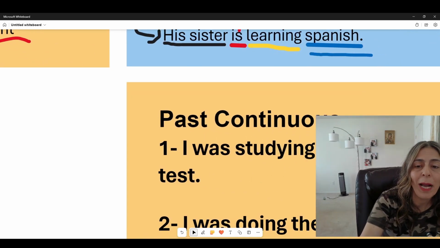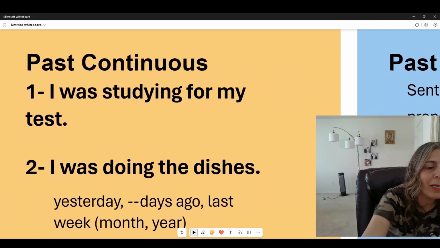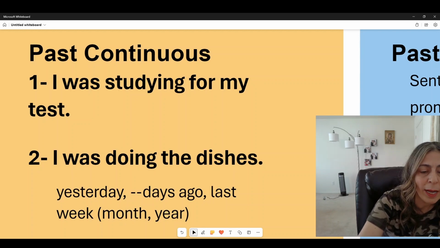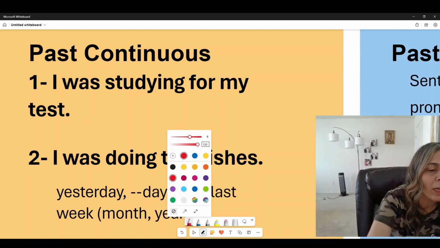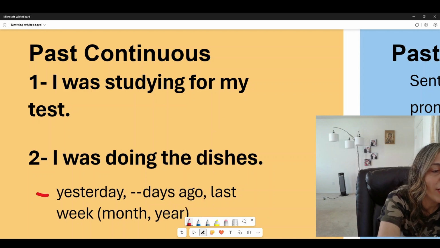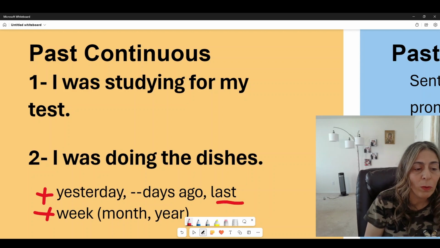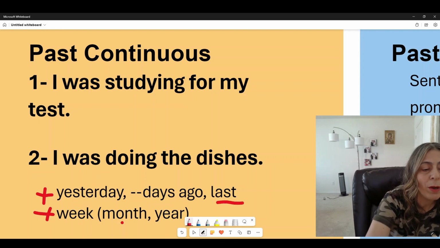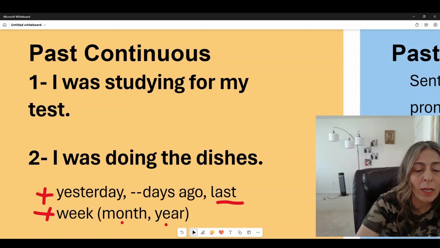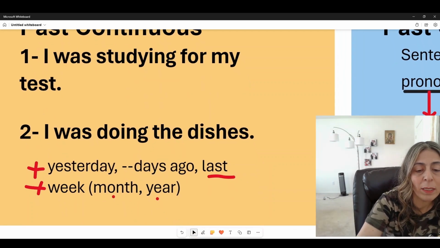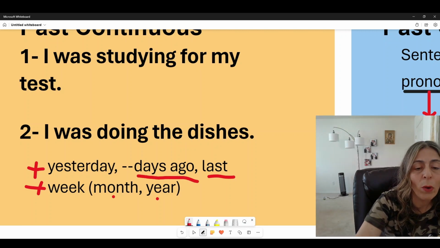Now we're going to go to past continuous. With past continuous, the words to recognize are these. So we have yesterday, and we have something with last week or month or year. We also could use days, like days ago.